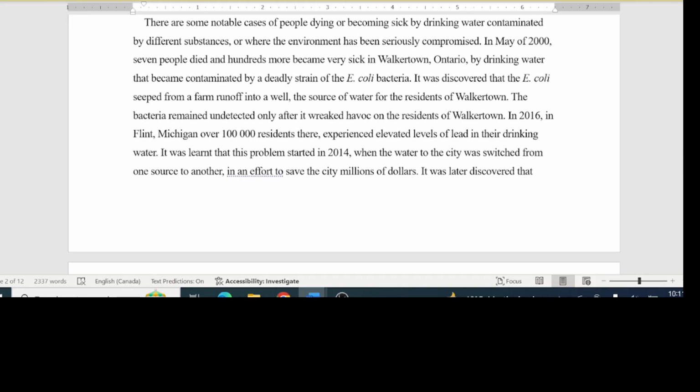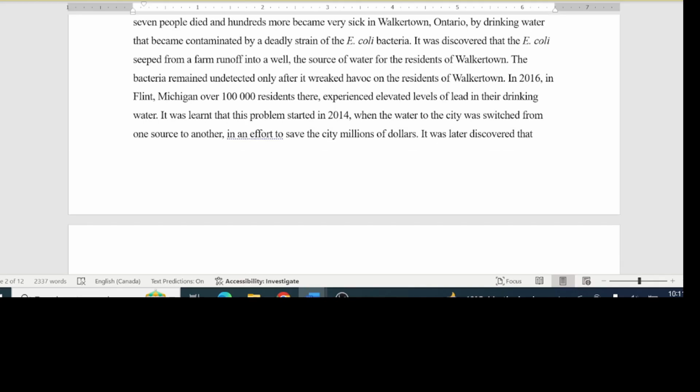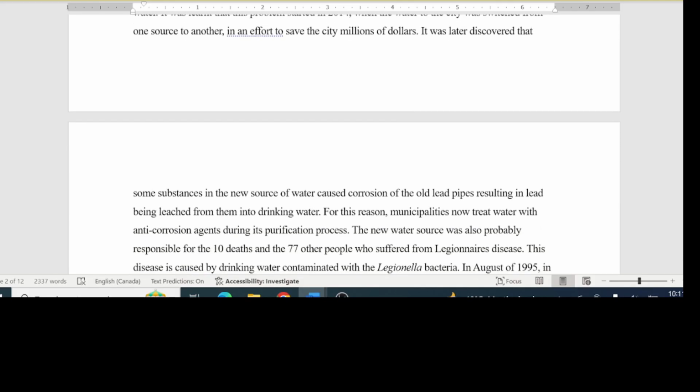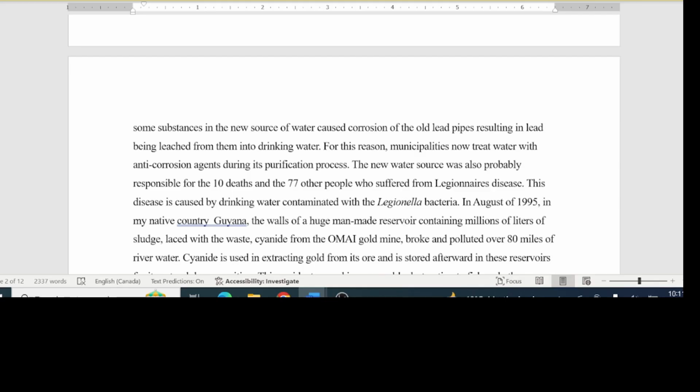In 2016, in Flint, Michigan, over 100,000 residents there experienced elevated levels of lead in their drinking water. It was known that this problem started in 2014, when the water to the city was switched from one source to another in an effort to save the city millions of dollars. It was later discovered that some substances in the new source of water caused corrosion of the old lead pipes, resulting in lead being leached from them into drinking water.